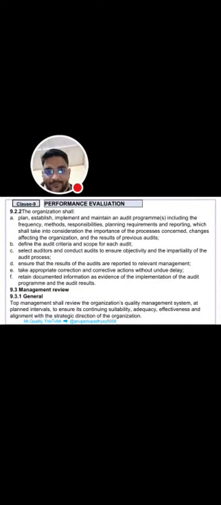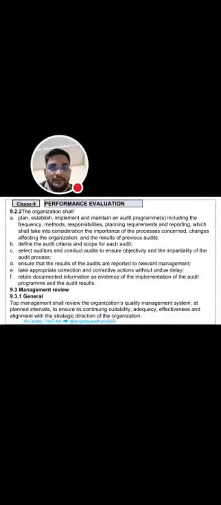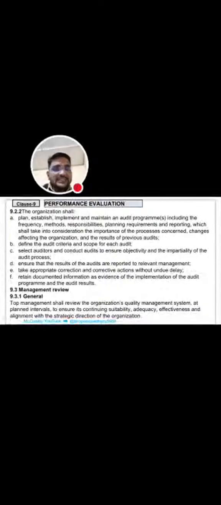What are the results? Define the audit criteria and scope of each audit. Select auditors and conduct audits to ensure objectivity and the impartiality of the audit processes. Ensure that the results of the audits are reported to relevant management, and take appropriate corrections and corrective actions without undue delay. Retain documented information as evidence of the implementation of the audit program. And those results we need to discuss in the management review meeting, that is